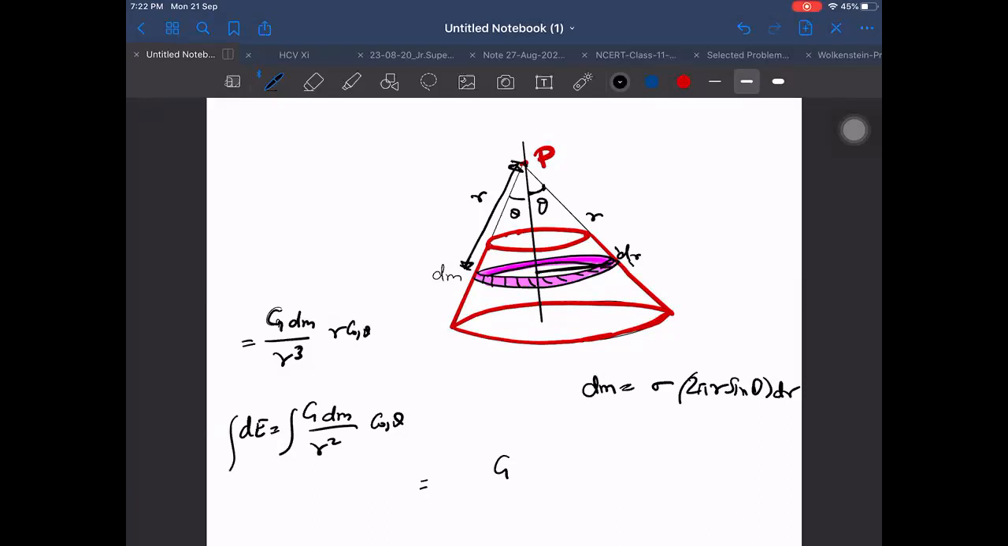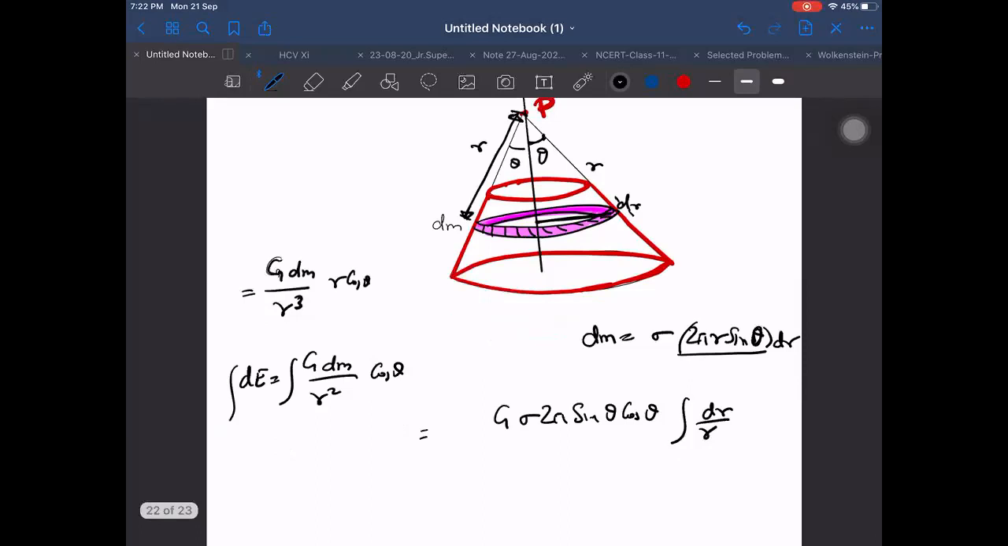The radius is something else here, and I'm not even representing that because I can write in terms of this r only. Then I am getting g into sigma into 2 pi into sin theta into cos theta outside. Inside we are left with the integral of dr by r, with limits, let us say, r1 to r2. The closest end was at a distance r1, the farthest at a distance r2. Then g sigma 2 pi, 2 sin theta cos theta will become sin 2 theta. So g sigma sin 2 theta log of r2 by r1.